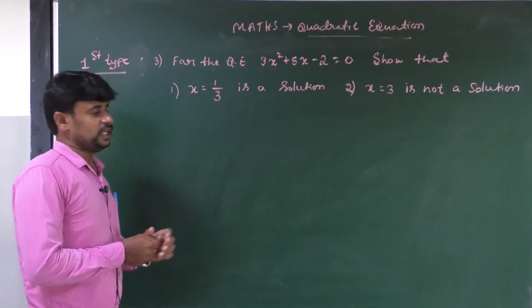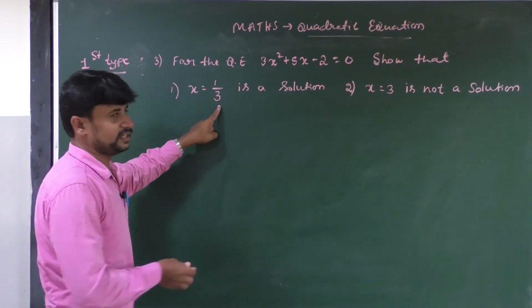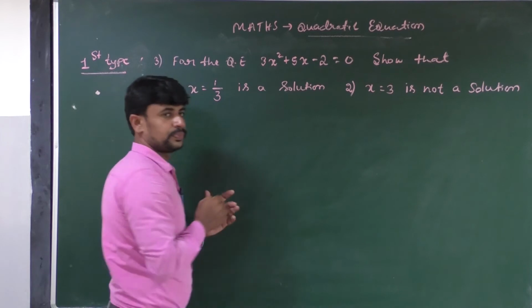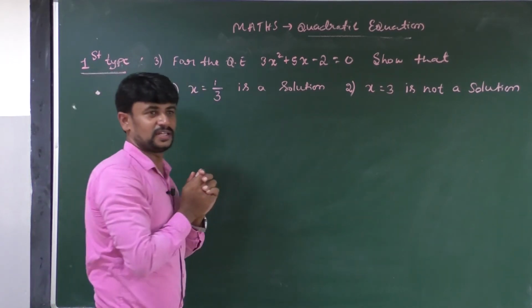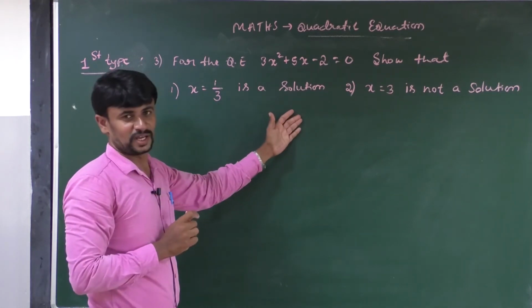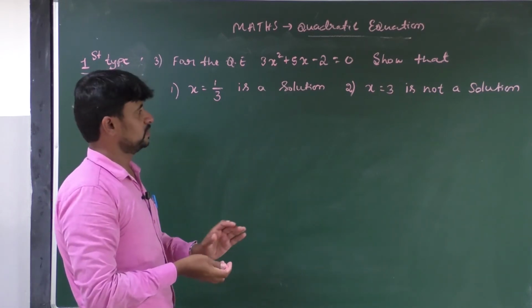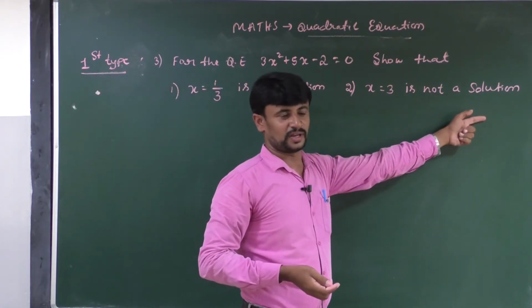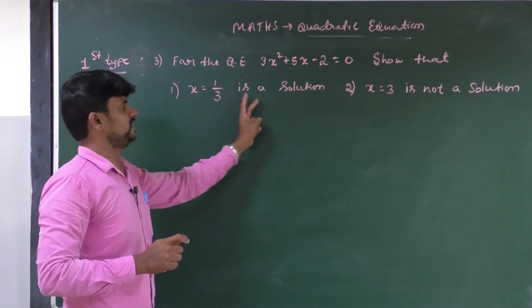Very simple. If you substitute the value x is equal to 1 by 3 into the equation and you get LHS equal to RHS, then only we call it a solution. When the LHS is not equal to RHS, then it is not a solution. According to the question, x equal to 1 by 3 is a solution.